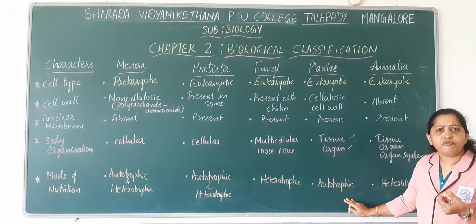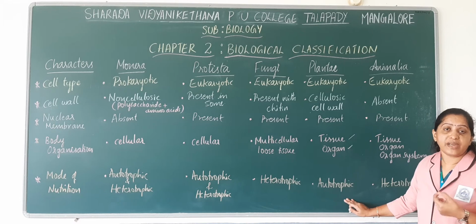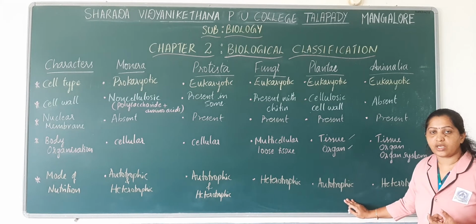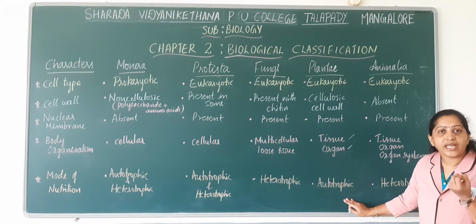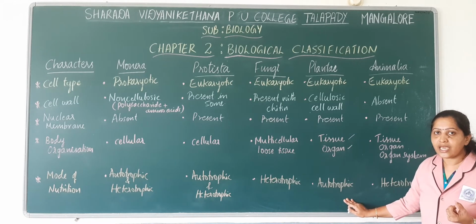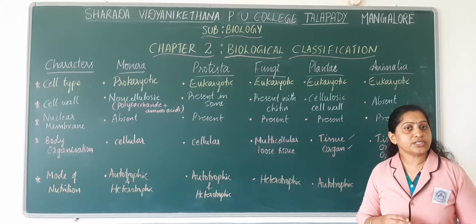There may be very few exceptions in plants which depend on other organisms for their nutrition. Not completely dependent on other organisms, but mainly for acquiring some of the nutritional components, they may depend on other organisms. Can you remember any such examples of plants which depend on other organisms for their nutrition?